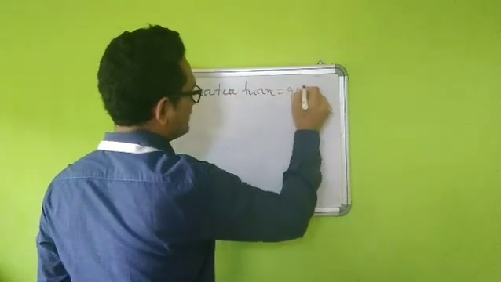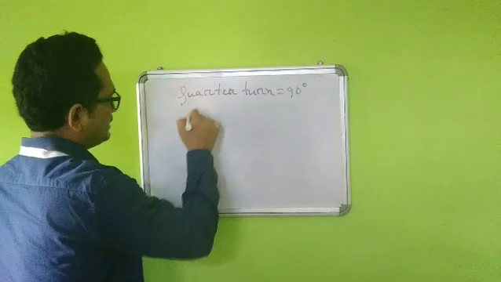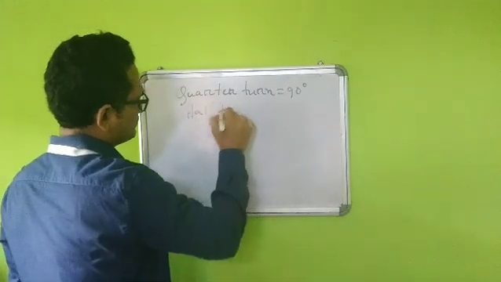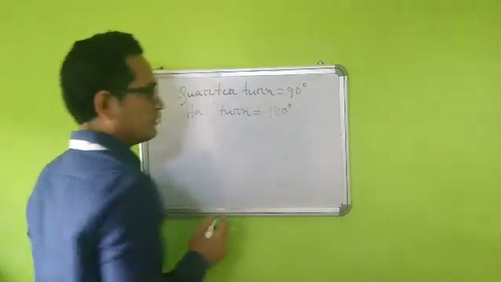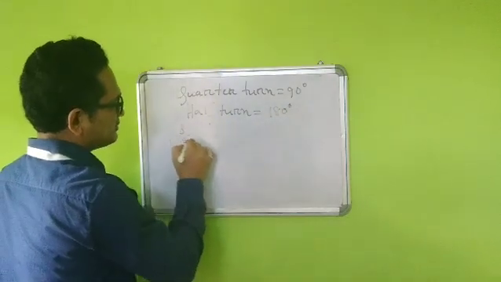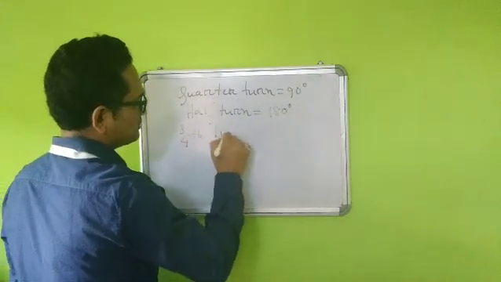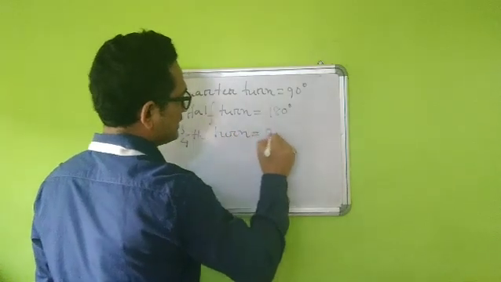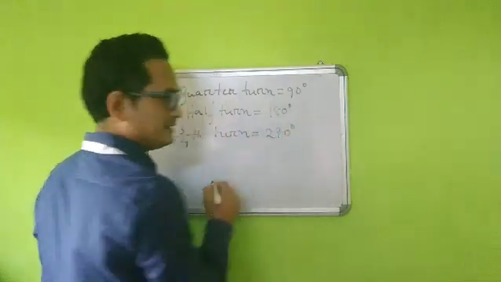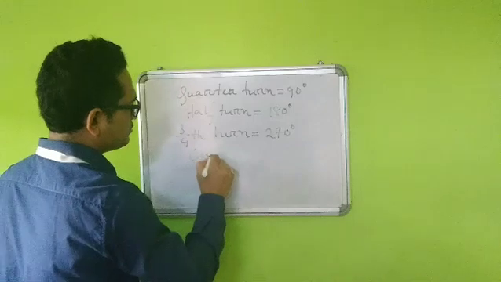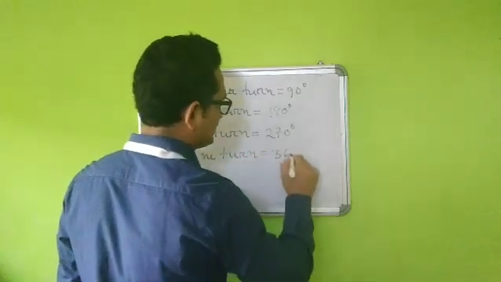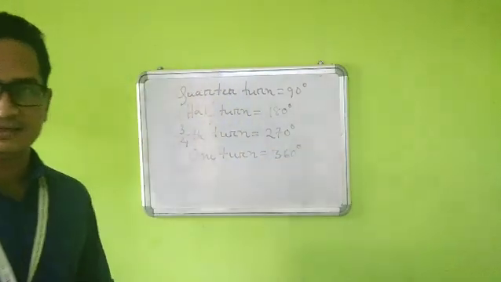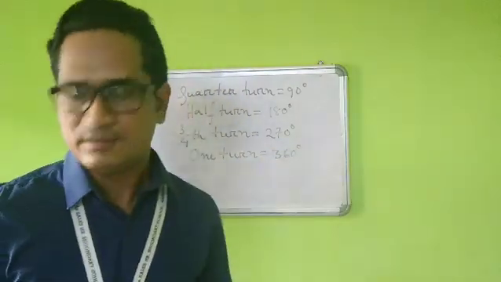A quarter turn means how much degree? 90 degrees. Then we got the half turn, that is equal to 180 degrees. Then we can say a 3/4 turn, and that is equal to 270 degrees. And finally we got one turn, and one turn means how much degree? It is 360 degrees. That's a complete turn that we can also say.